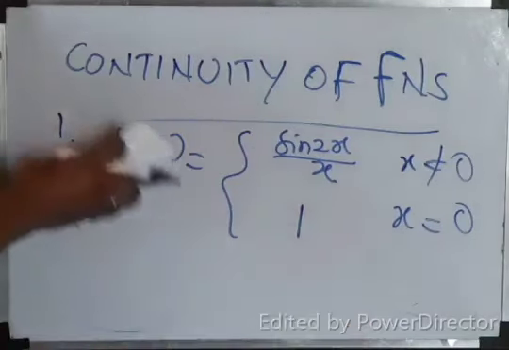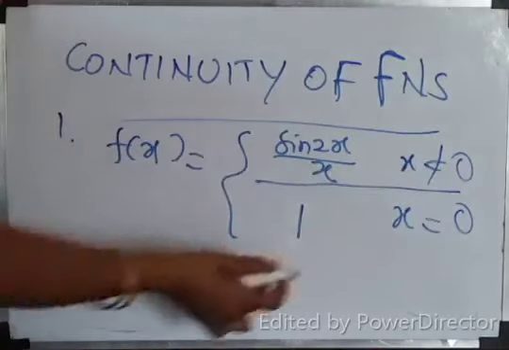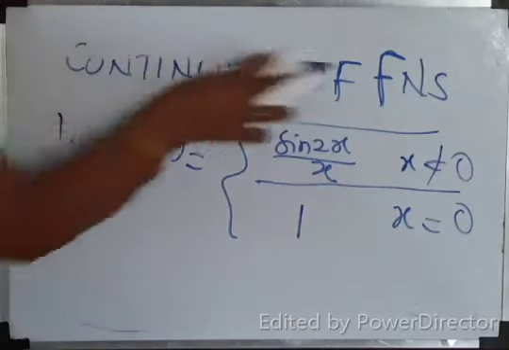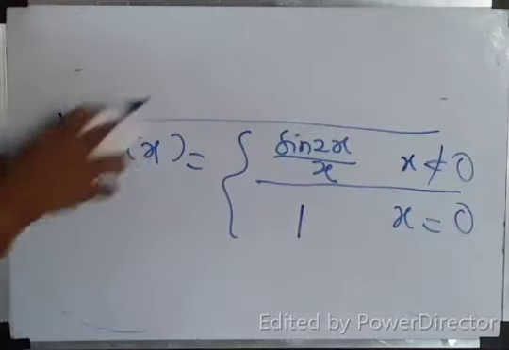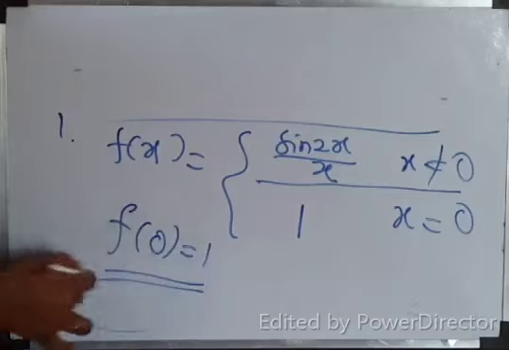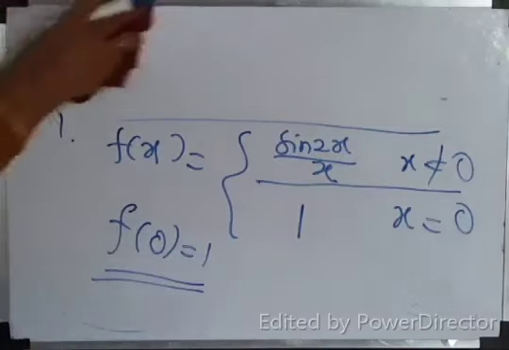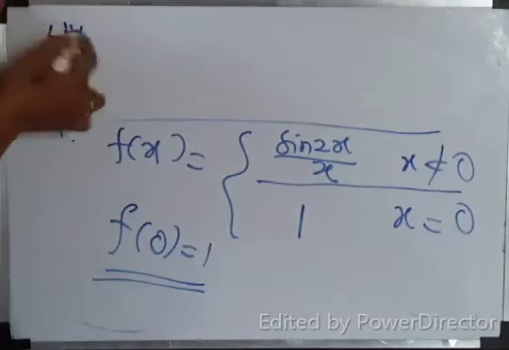So LHL, RHL, and the function value. F of 0 is 1, that is f of a is 1. Now I need to get LHL. LHL, RHL and f of 0 should be the same, so we find LHL as well as RHL.